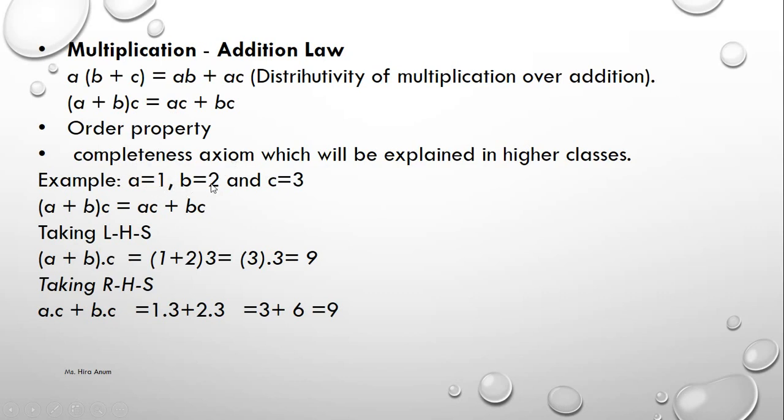A equals 1, B equals 2, C equals 3. Then A plus B multiplied by C. Taking the left side, A equals 1 and B equals 2, multiplied by 3, becomes 9. Taking the right side, AC plus BC: A multiplied by C, and B multiplied by C. It also makes 9. They are equal, so the property is proved.